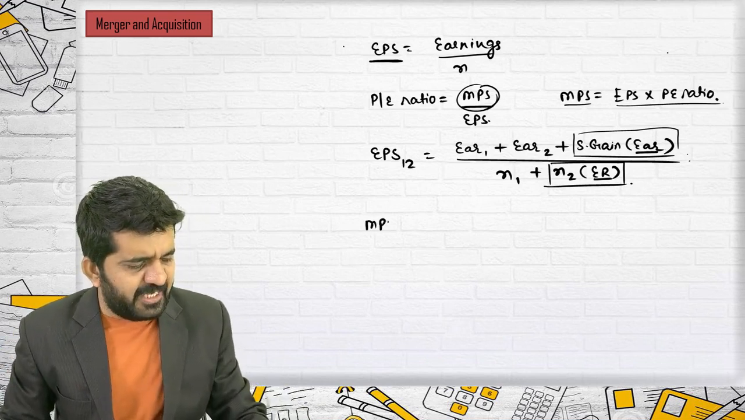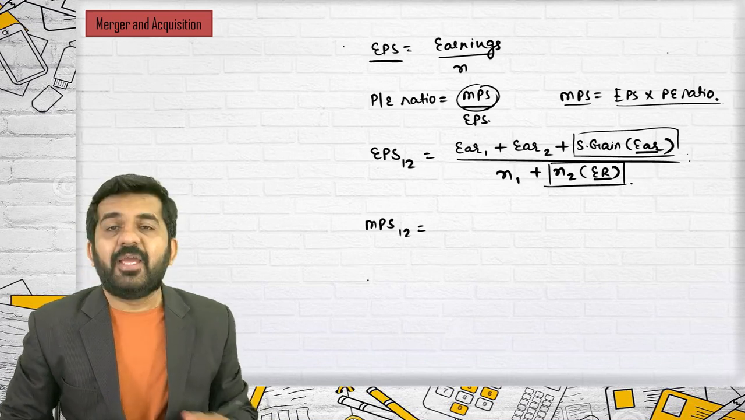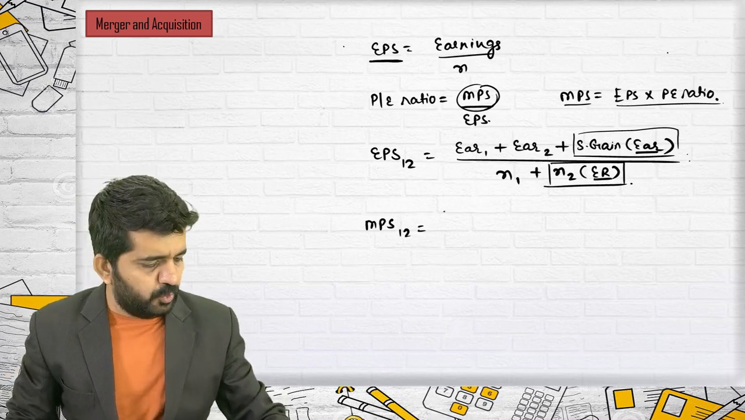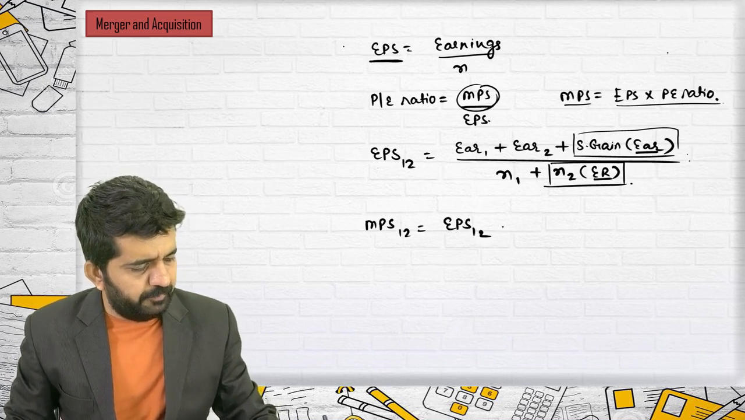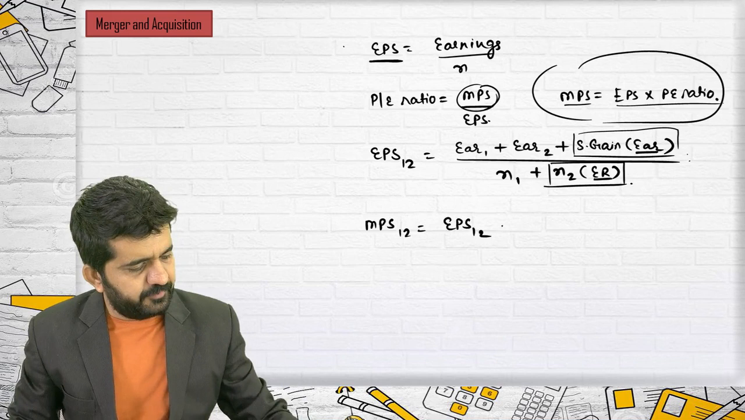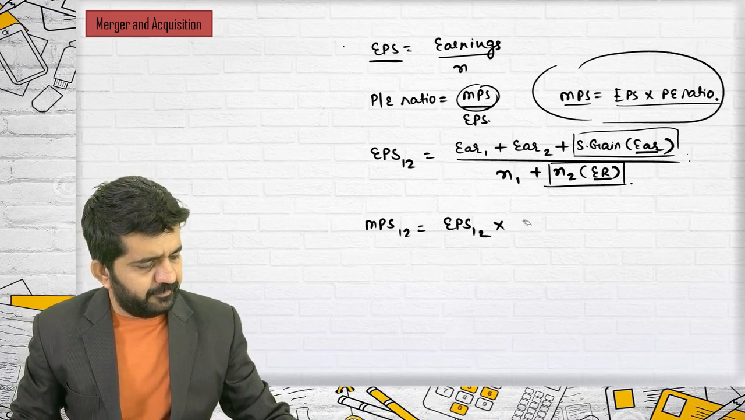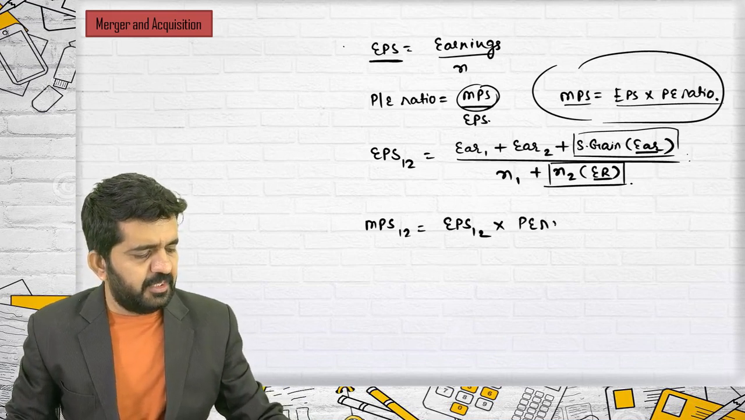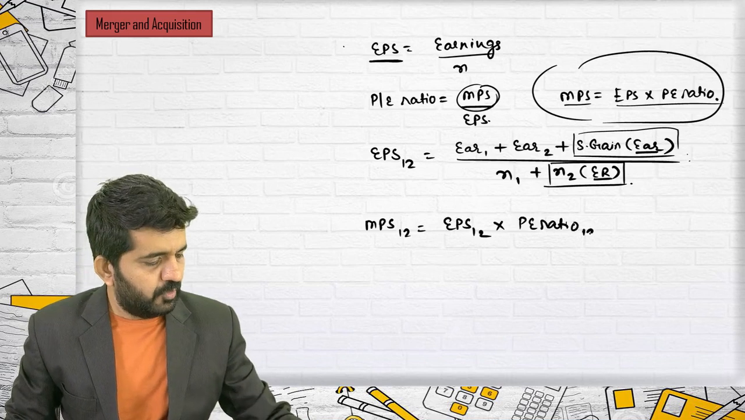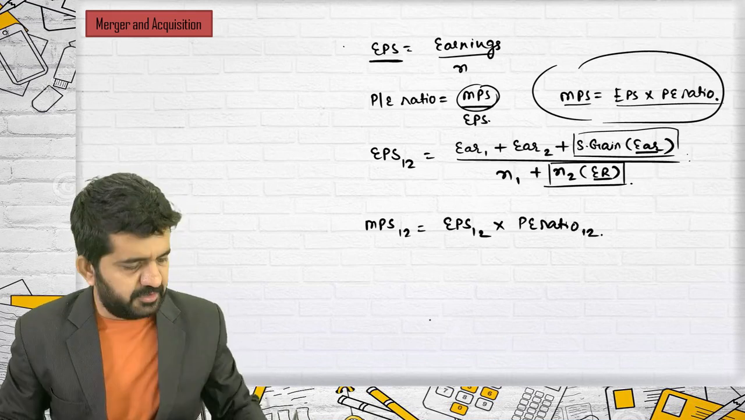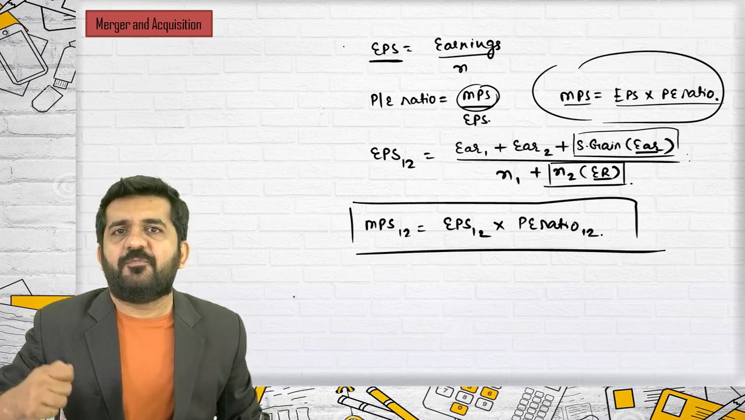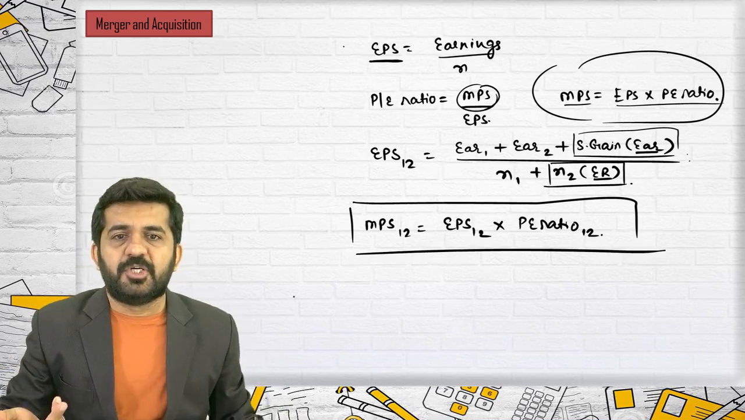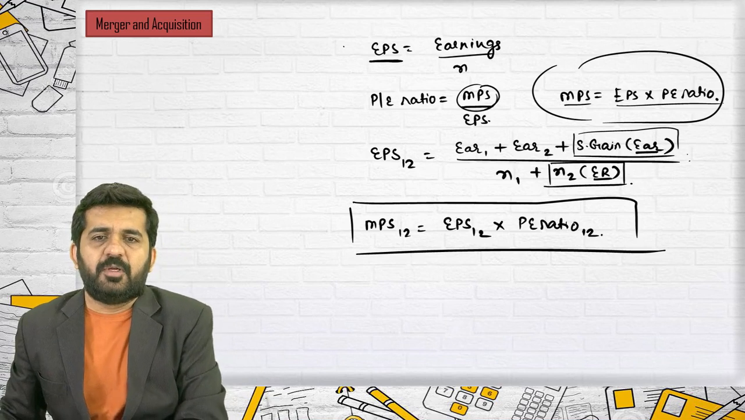And MPS 1, 2, again easy. MPS 1, 2 is nothing but EPS 1, 2 based upon this formula multiplied by PE ratio of 1, 2. This is how you find out market price of a share post merger. After merger, what will be market price of share?